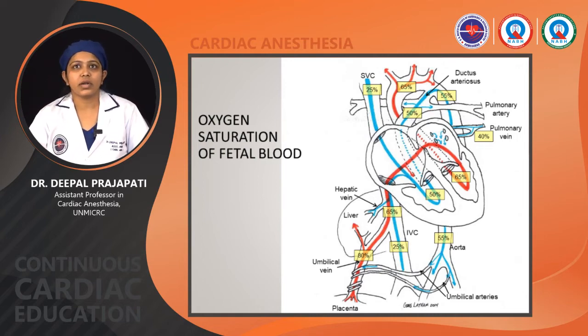65% oxygenated blood. Now the blood coming from the IVC and SVC, carrying 25% saturation, mixes in the RA, from there to the tricuspid valve, to the RV, to the PA. Here it becomes 50% saturated blood, and from the pulmonary artery through the PDA, it goes to the descending aorta. Here a small amount of oxygenated blood comes and mixes with it, and it becomes 55% saturation, which goes to the rest of the body.